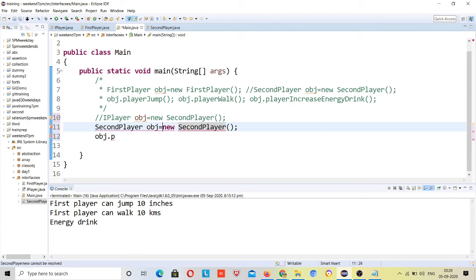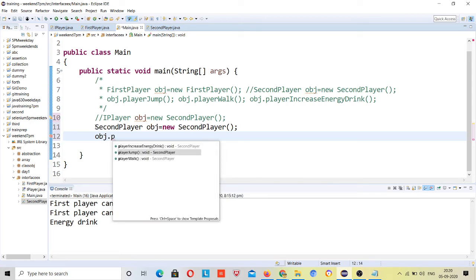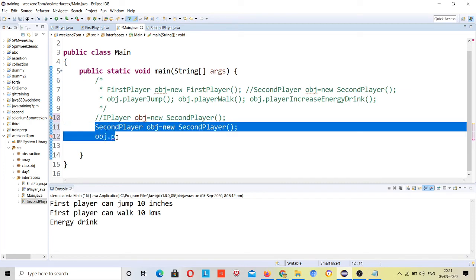But if you do it like this, then you can see that it suggests all three, just because we are getting the object for the second player class. But if you give the reference of the interface here, you can call only what is present in the interface. So this is your polymorphism, this is your abstraction, and these are the rules: if you have requirements like this, you can follow these rules.